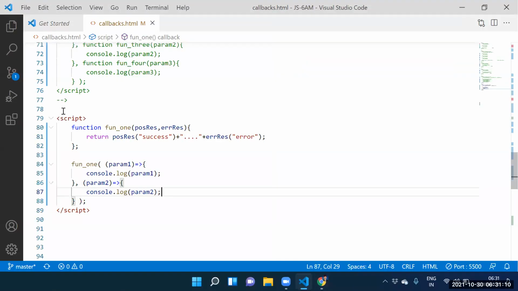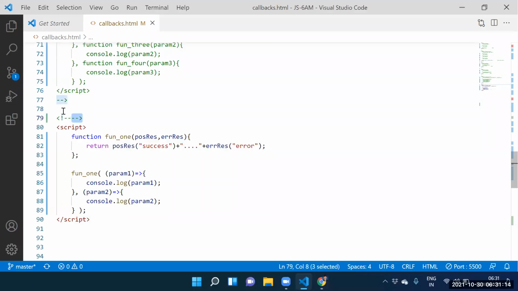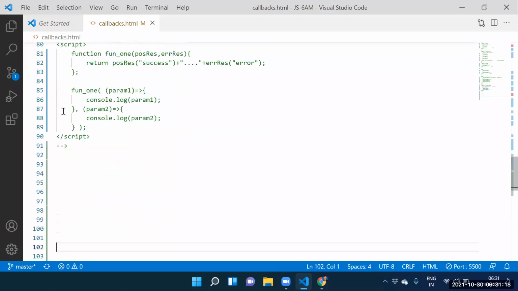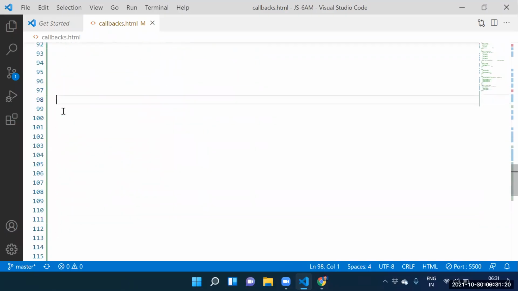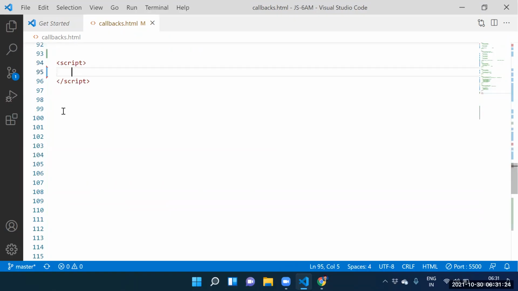Can I go for another example? Yes, let me go for another example. Guys, can I take the script tag? Yes, sir. Let me take the script tag. After taking the script tag, can I create one function? Which function? Calci function. Create calci function.